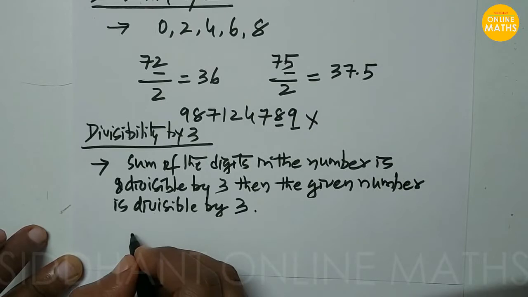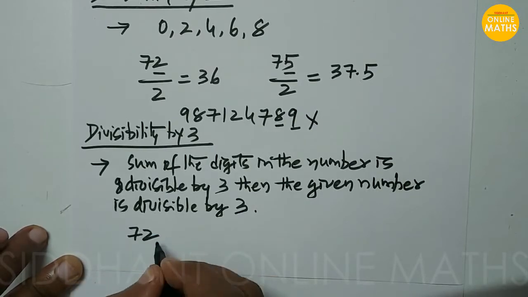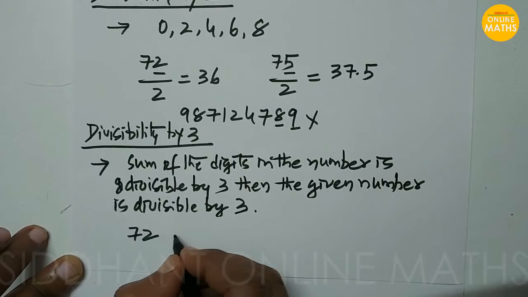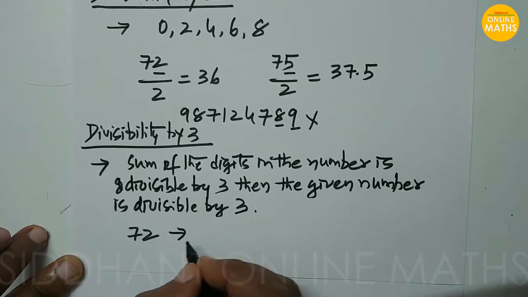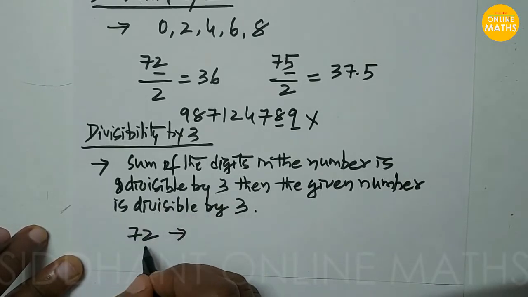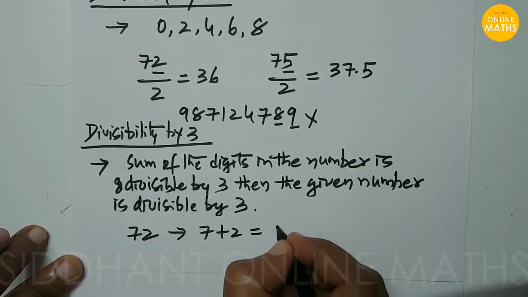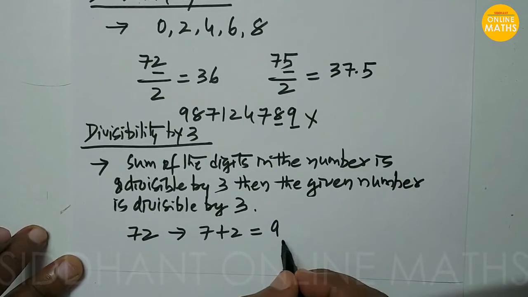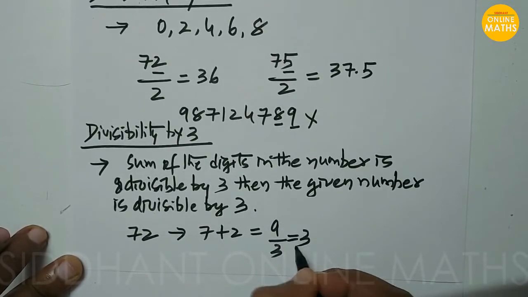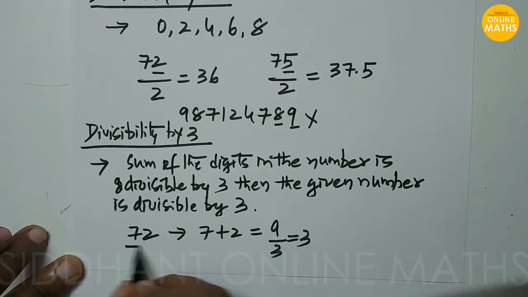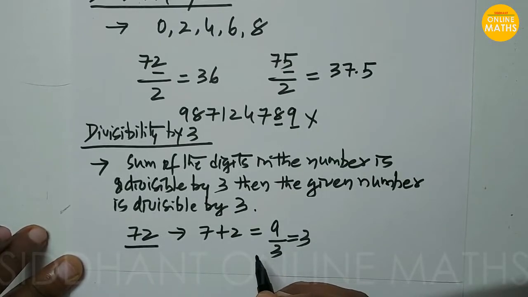Suppose you want to know whether 72 is divisible by 3 or not. What we have to do is sum the digits in the given number. That means 7 plus 2, which gives 9. 9 is divisible by 3, that is, 9 divided by 3 gives 3. Then we can say that 72 is divisible by 3.